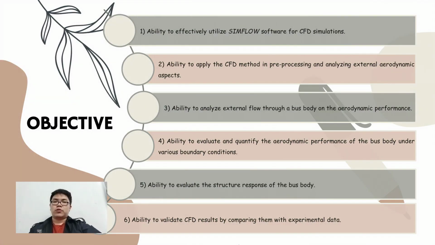So followed by is the project objective. There are 6 objectives in this project. So the first is to effectively use SimFlow software for CFD simulation. The second is to apply the CFD method in pre-processing and analyze the external aerodynamic aspect. So the third is to analyze the external flow through the bus body. So the fourth is to evaluate the aerodynamic performance of the bus body under different bodily conditions. So the fifth is to evaluate the structural response of the bus body. So the last one is to compare the CFD result and validate it.